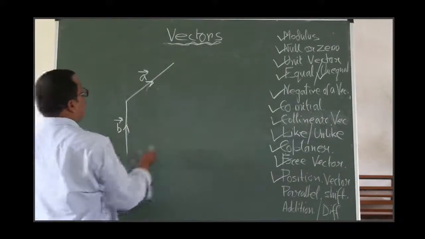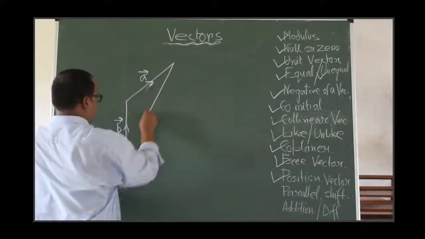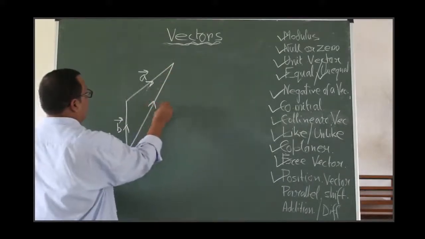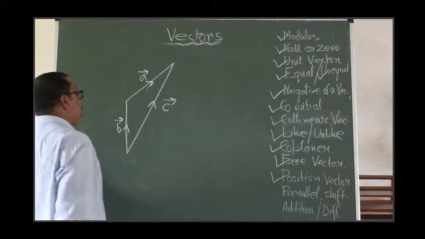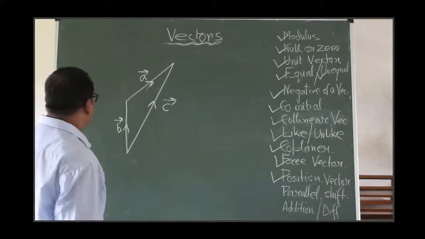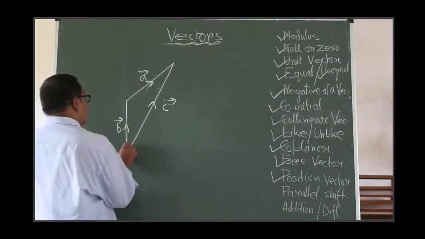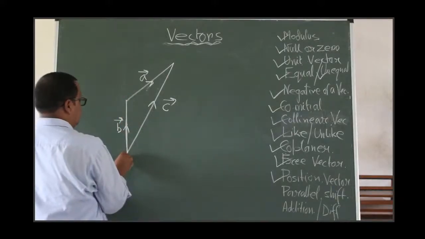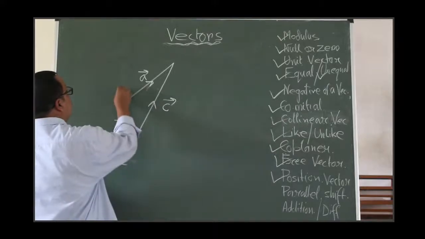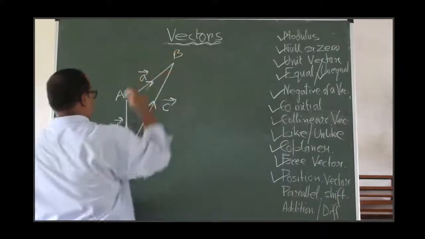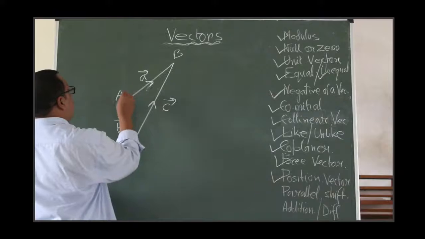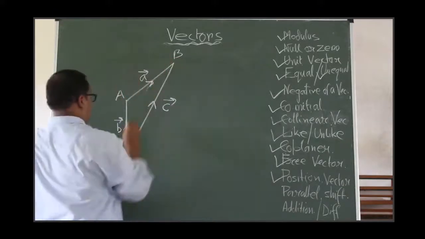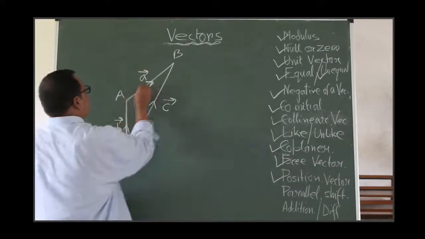Okay. Now join this, another vector say C. Already it is a triangle. Assume a force is going through this point, say from C to A and from A to B. These are the directions. Okay.